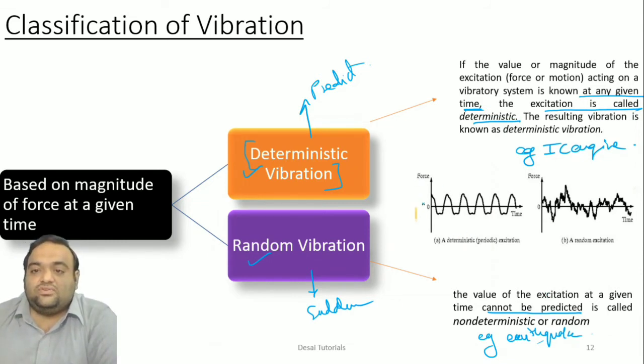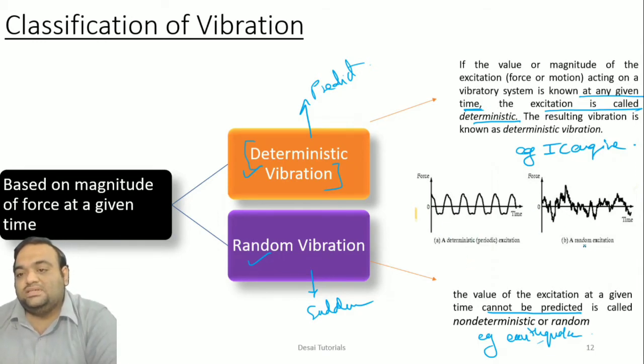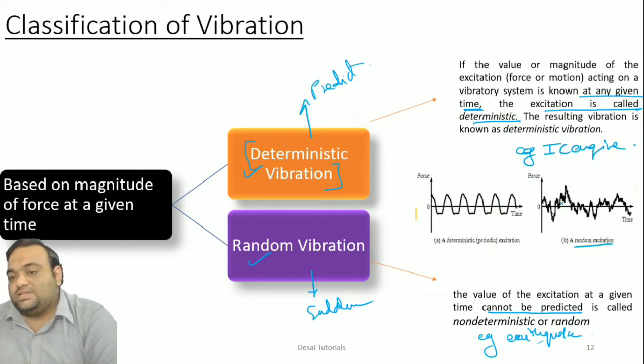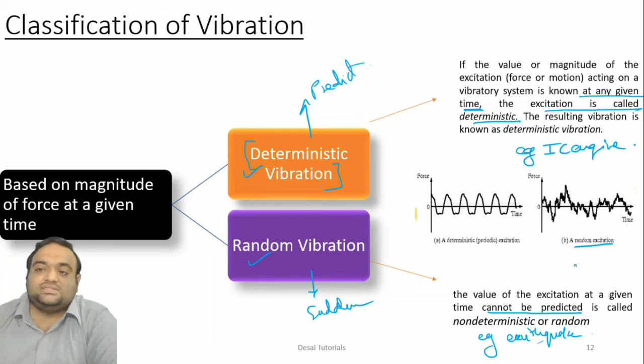So if you take the force versus time diagram, it will be a simple curve like this, the one which we have looked at in the undamped vibration. And if we come across the random one, it will be like this, कब ऊपर जा रहा है कब नीचे जा रहा है, ठीक है. So those come under the random vibrations.